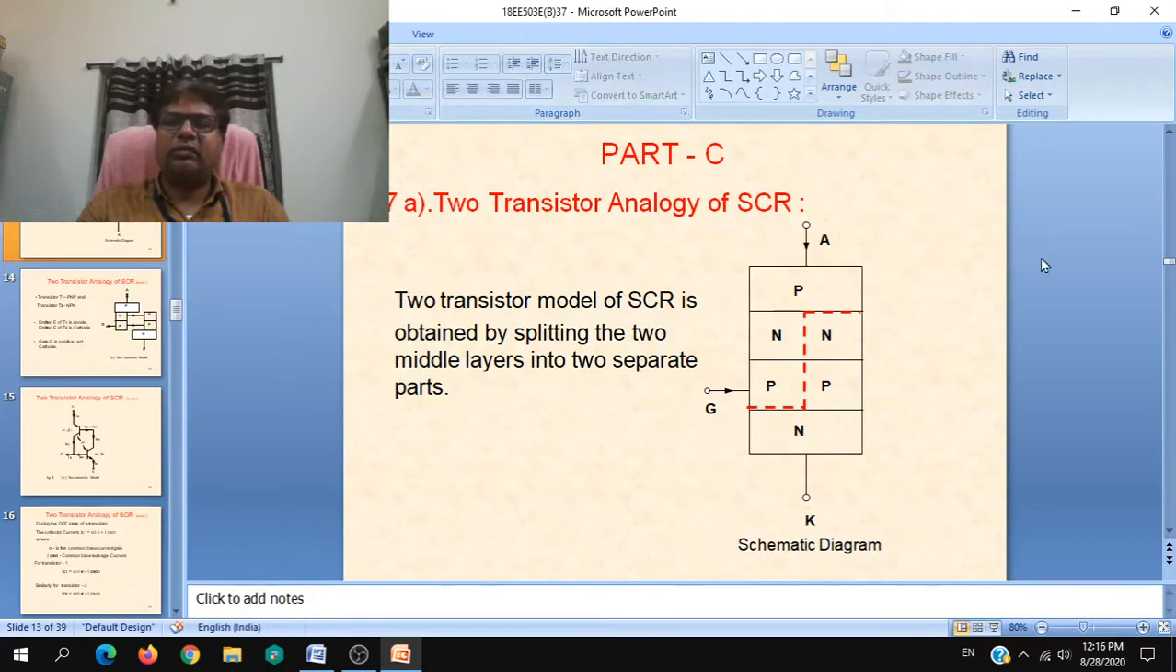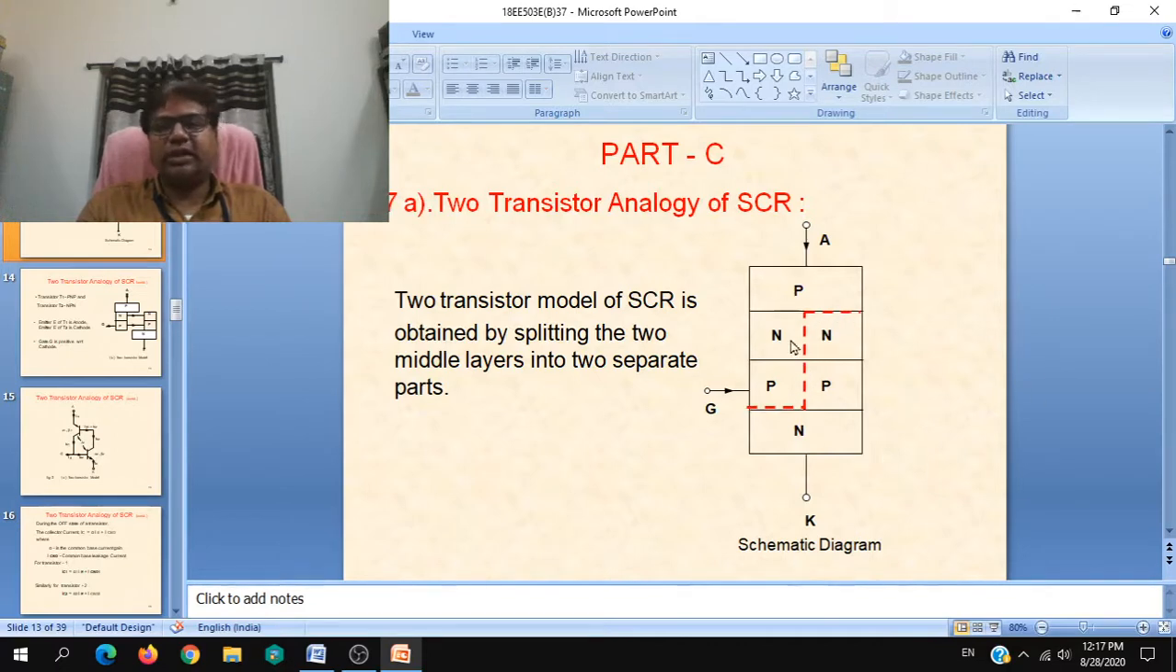Draw only the relevant figures, and also write only the relevant part of the answer, which may be more in these slides. So basically, you have to explain how you can model the SCR as a connection of two transistors. The two transistor model of SCR is obtained by splitting the two middle layers into two separate parts. The two middle layers are this N and P. By splitting them into two separate parts like this, it can be done.